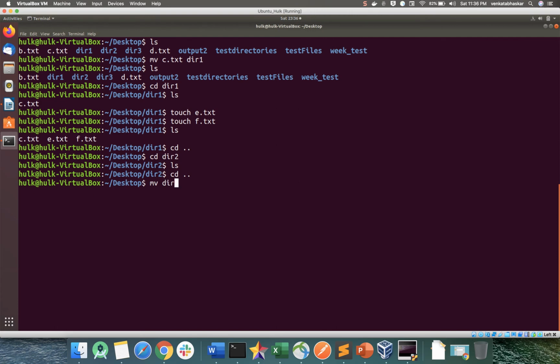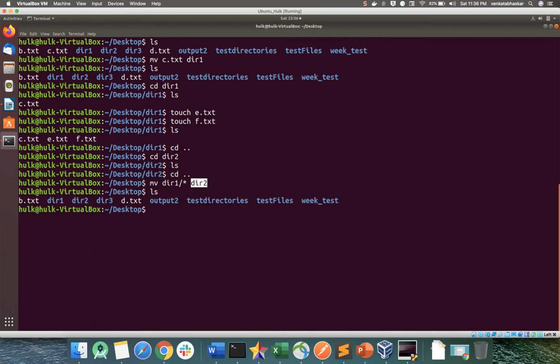Directory 1 slash star. Star indicates all files or directories. Move to directory 2. If I do this, it will move all files into the directory. So now when you see the output, directory 1 is an empty folder and directory 2 contains c, e, f text files.